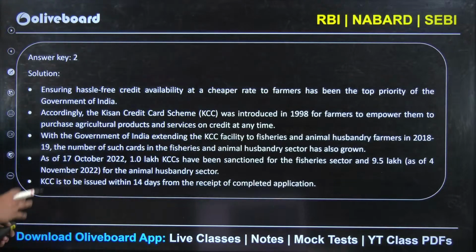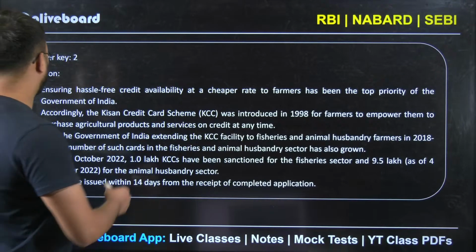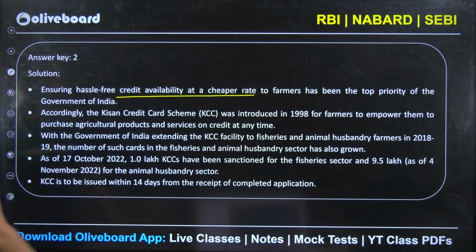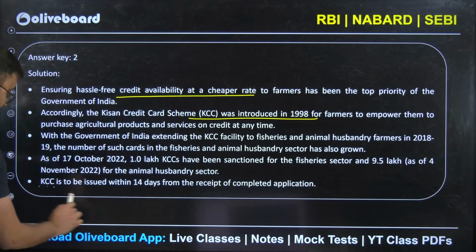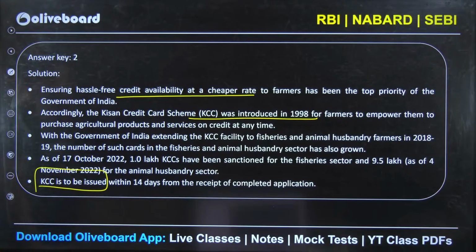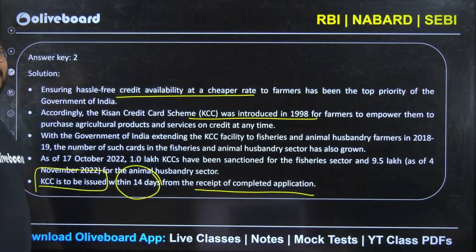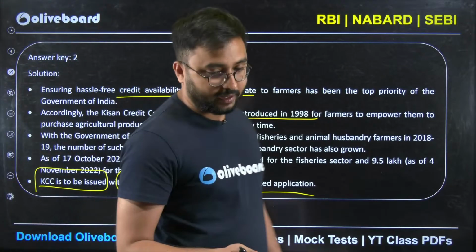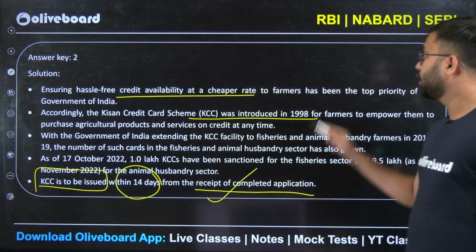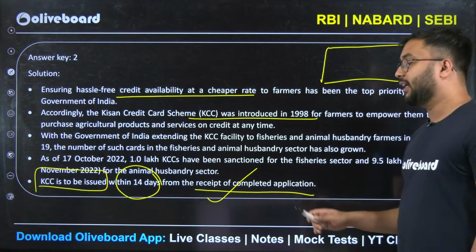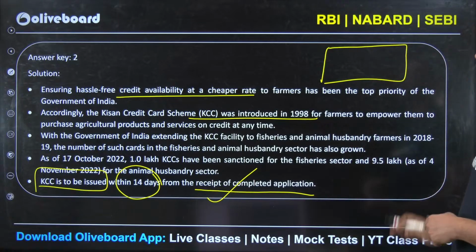So let us see why the first statement was wrong. Hassle-free credit is provided to the farmers. That's the main motto of KCC. Introduced in 1998, that's correct. Now the first statement is wrong because KCC is issued not within 30 days but within 14 days from the receipt of completed application. Once you complete the application and submit it, then definitely in 14 days you will have the Kisan Credit Card in your hand. So, an easy solution for credit facility availability.